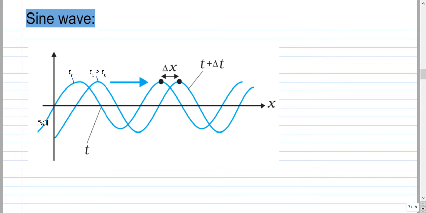This is a sine variation at time t0 in space, and suppose at a later time t1 greater than t0, this variation has moved towards the right. Such a traveling sine variation is a sine wave.